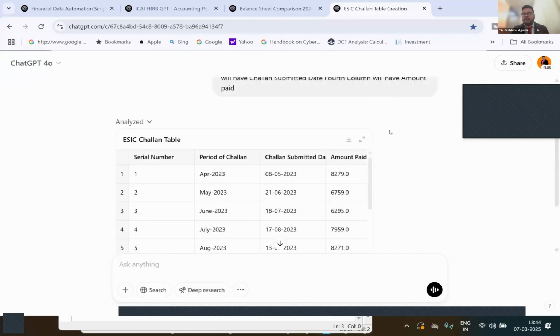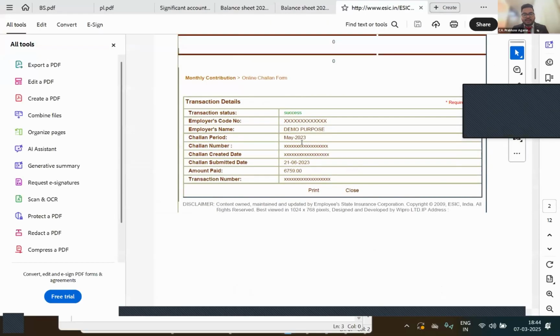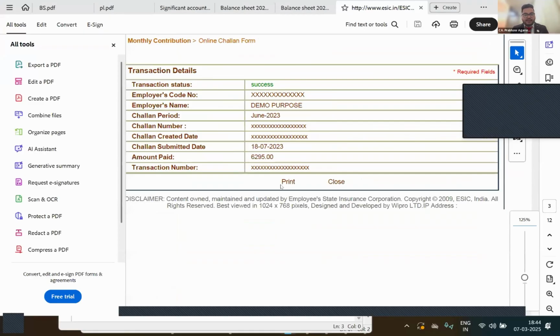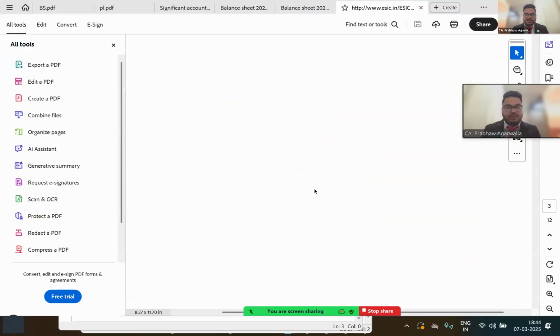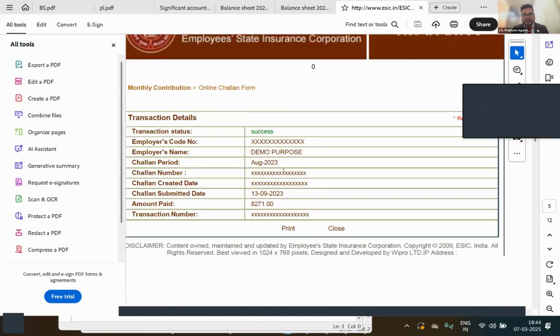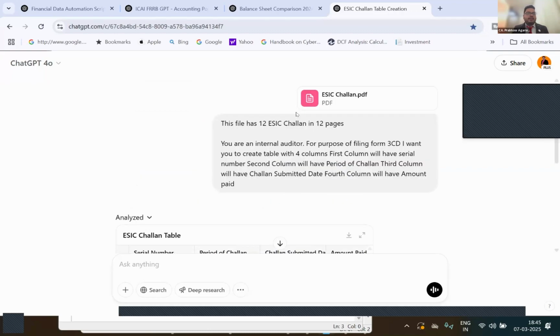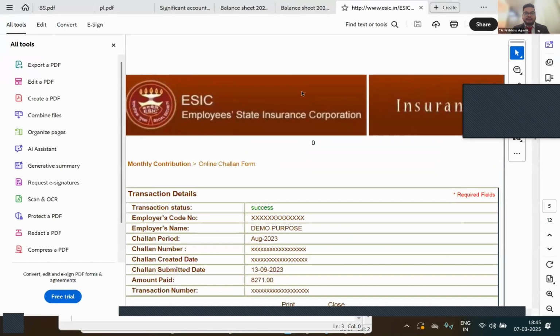Now I can simply download this, and whatever software I'm using, X software, Y software, I can simply import this data from the Excel file directly into the clause 20 part, right? If you compare, I'll randomly compare one or two. You can see June 23 challan 18 July 6295, June 23 18 July 6295. Randomly, I'll do one more: August 23 challan 13 September 8271, August 23 challan 13 September 8271. So I've checked it. It perfectly creates this data for me, which I can go ahead and use. So this was my use case.